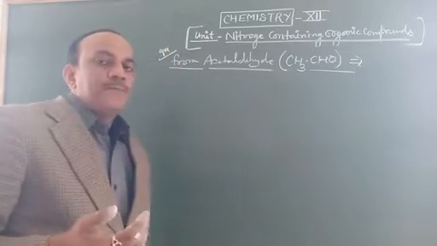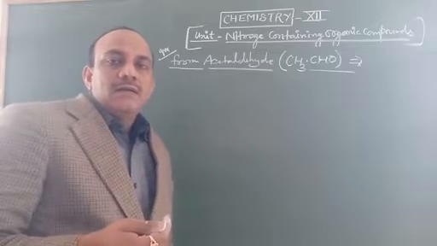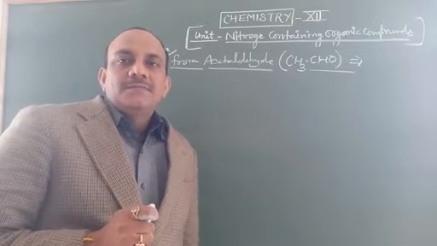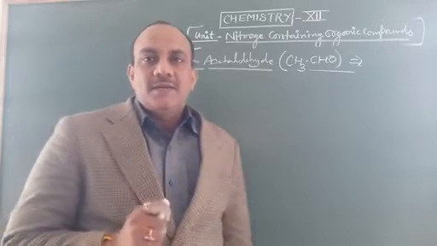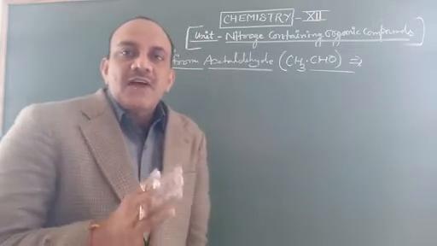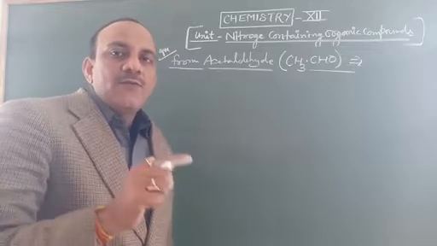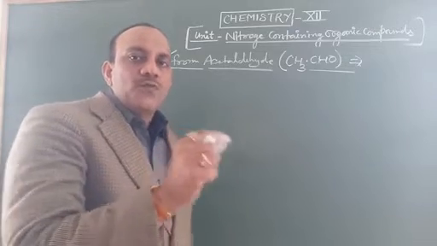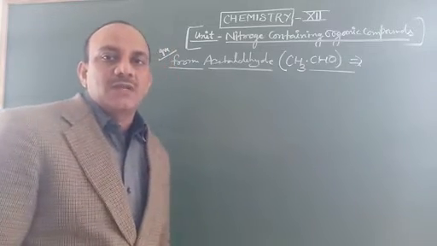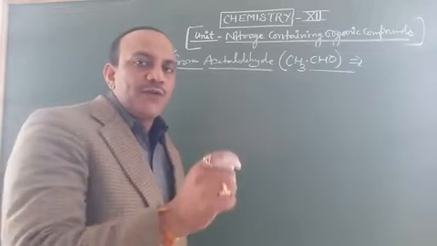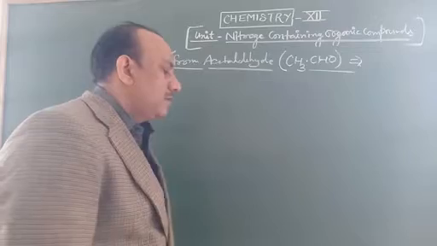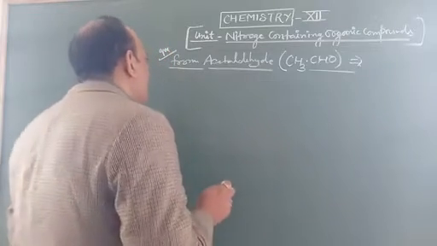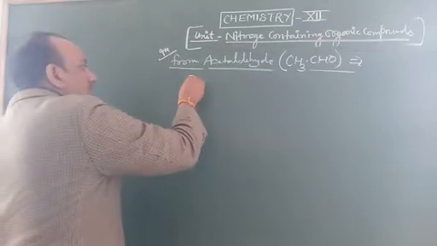We say that acetaldehyde reacts with ammonia and hydrogen in the presence of a nickel catalyst at 40 to 150 degrees Celsius and 10 to 15 atm pressure to form ethylamine. Here is the chemical reaction.